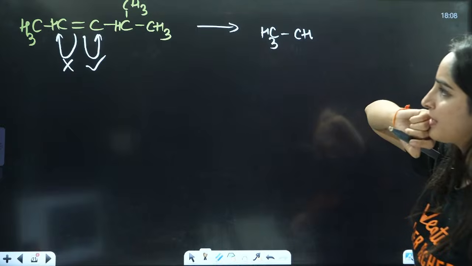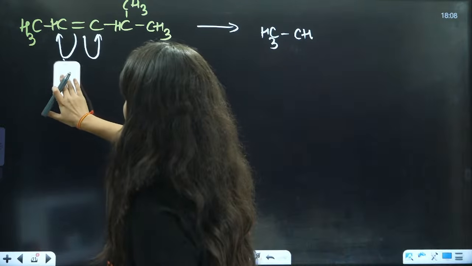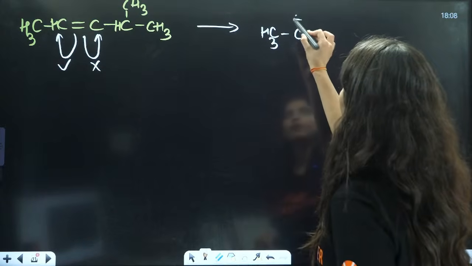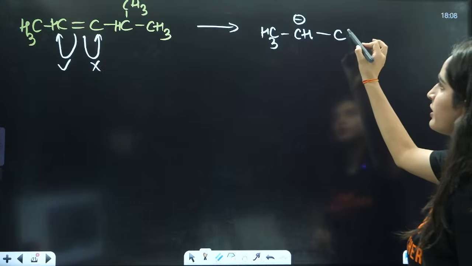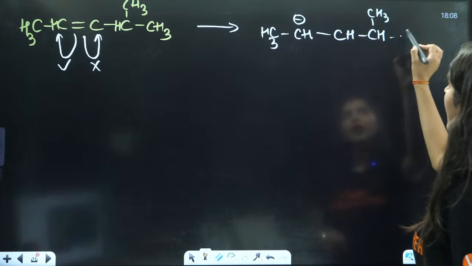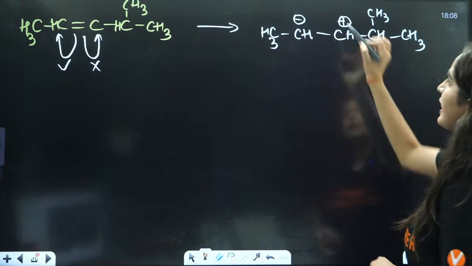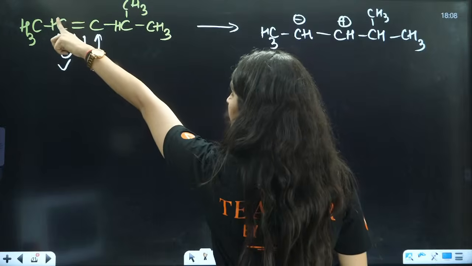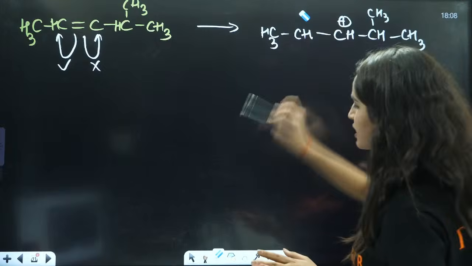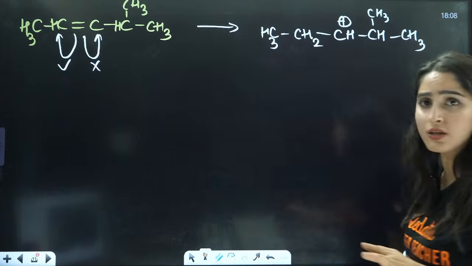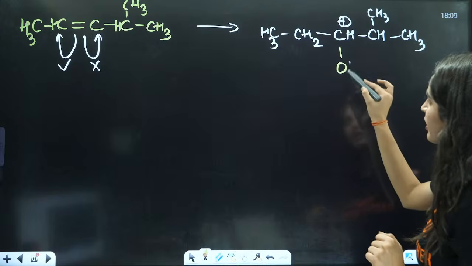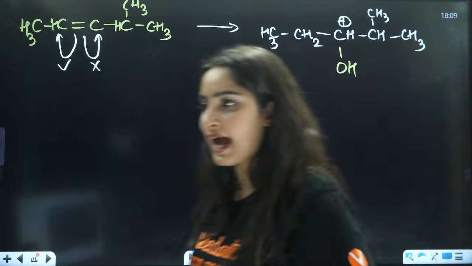Wait a minute, electrons should jump here, not here. If the electrons are jumping here, only then we will have the carbocation formation over here. So this is CH, this is CH, this is CH3, and this is CH3. If the electrons are jumping to this side, here you will have negative charge, here you will have positive charge. To this negative charge, you will have the attachment of one hydrogen, right? Now, should I just directly attach OH here?